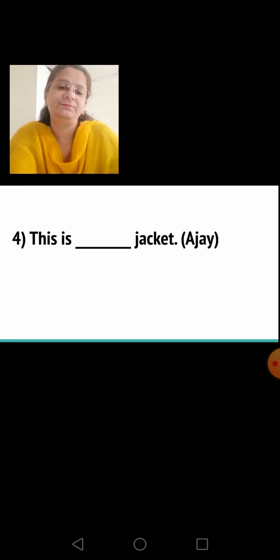Here the name Ajay is given in the bracket, so you have to show the possession, that is Ajay possesses this jacket. So here again the answer will be Ajay's jacket. This is Ajay's jacket. Okay, now children, there are a few more sentences like these. I will give you time to guess the answers again and then we will discuss.